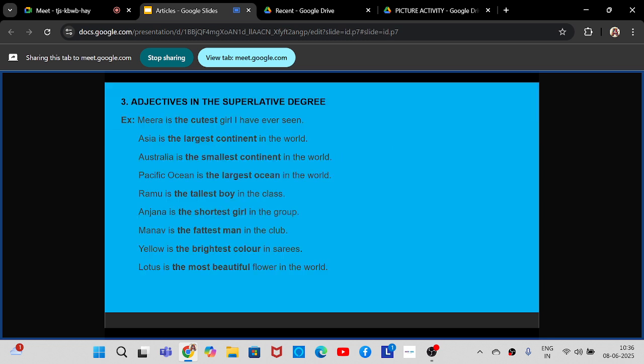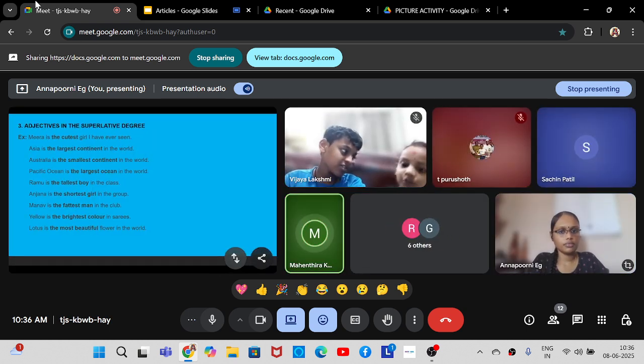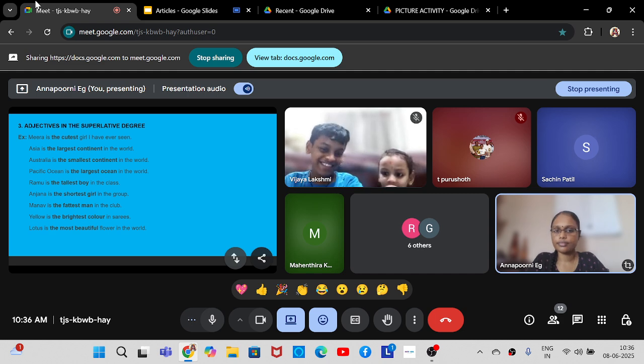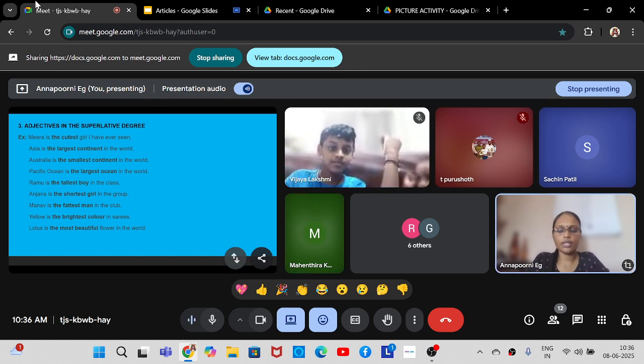Now moving to the third use. The is used with adjectives in the superlative degree. So there are basically three degrees in adjectives. Does someone know the names of the three degrees? Yes, Mahendra Kumar. Miss, the first degree is positive degree, comparative degree, superlative degree. Very good. Positive, comparative, and superlative degree.